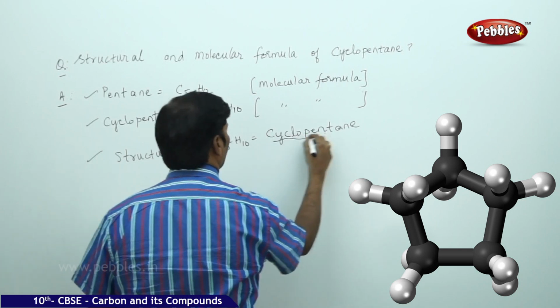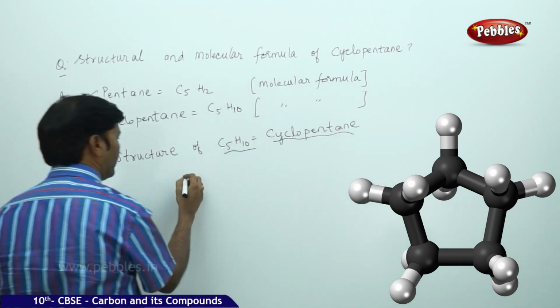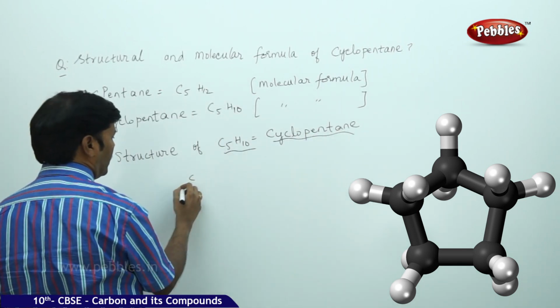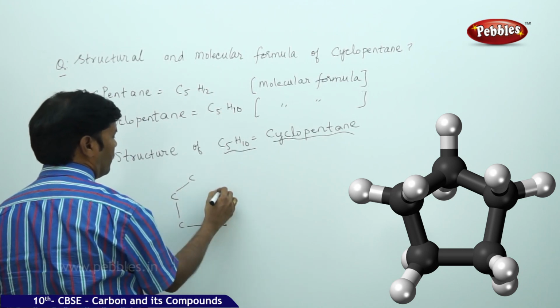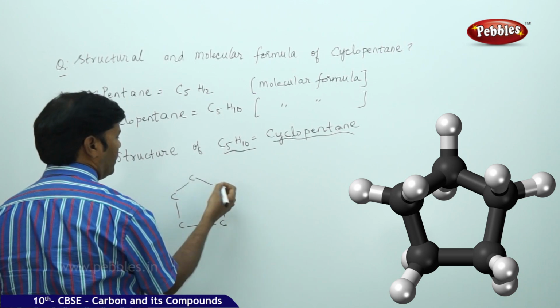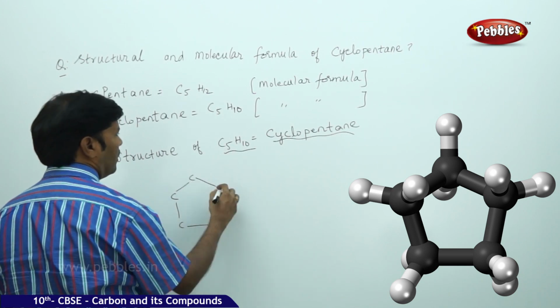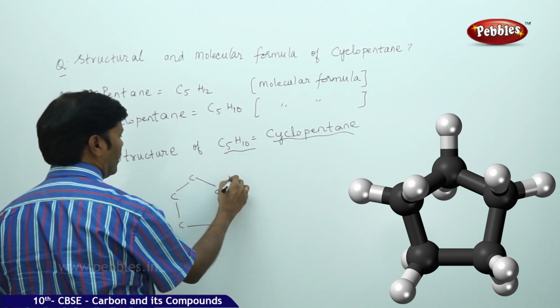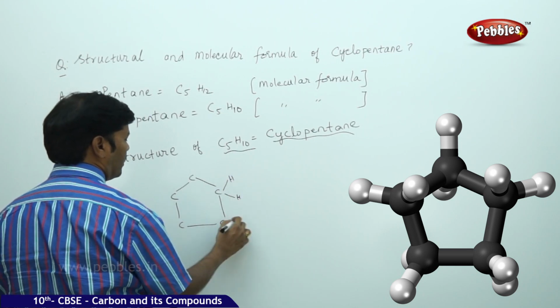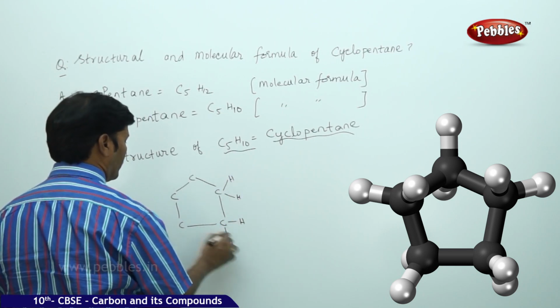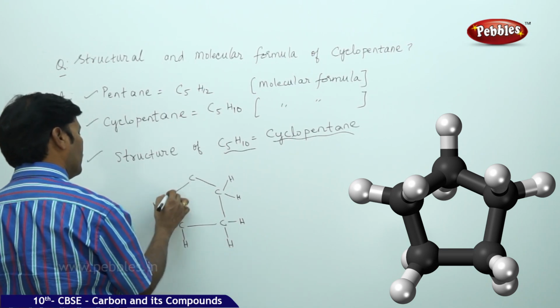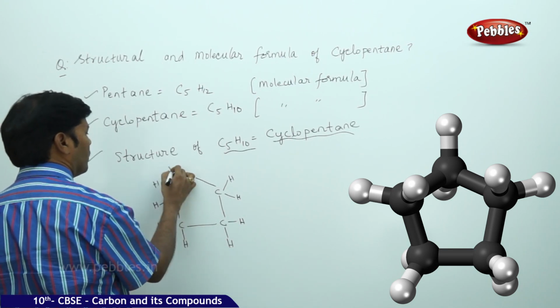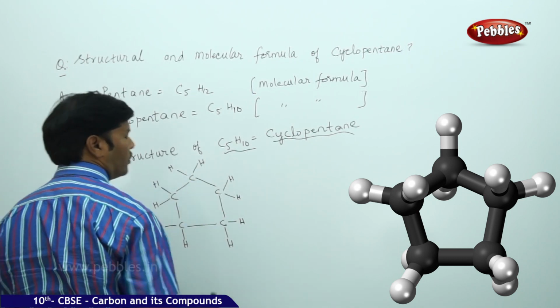You can take cyclopentane, first take 5 carbons, 1, 2, 3, 4, 5. Here attach 2 hydrogens to each carbon, 1 and 2 hydrogens, again 1 and 2 hydrogens, and so on.